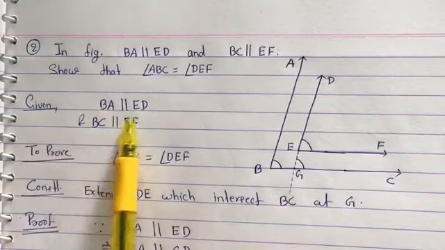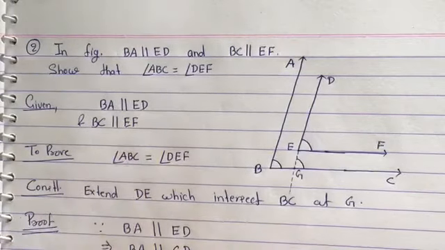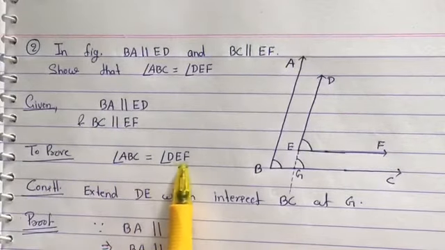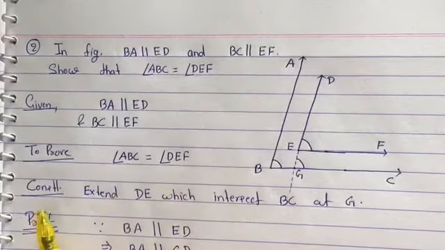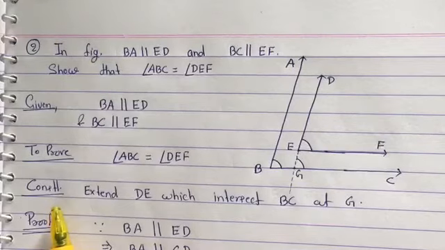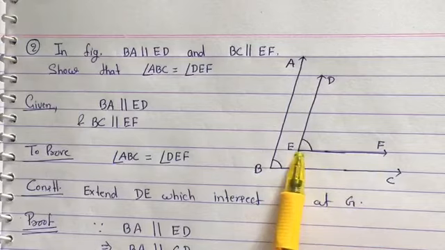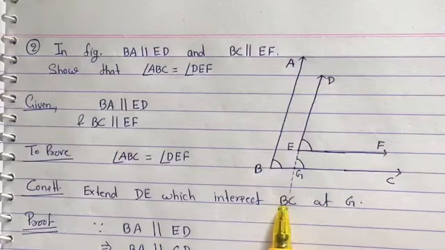Okay, for this purpose, first of all you have to write what is given. BA parallel to ED, BC parallel to EF. These two things are given. What we have to prove? Angle ABC is equal to angle DEF. Now the construction is what? We have to extend either FE or DE.